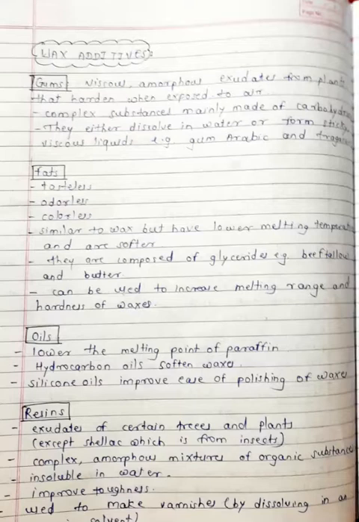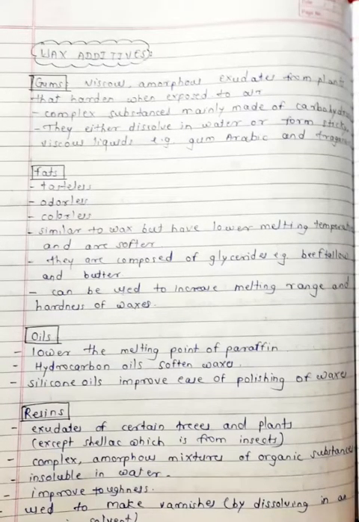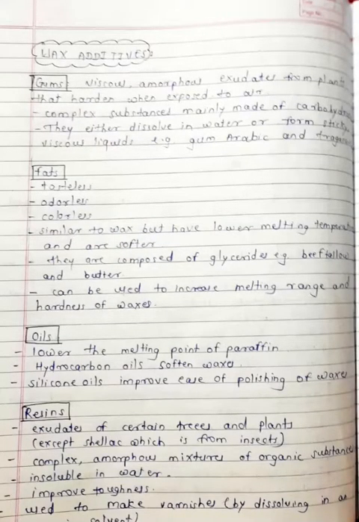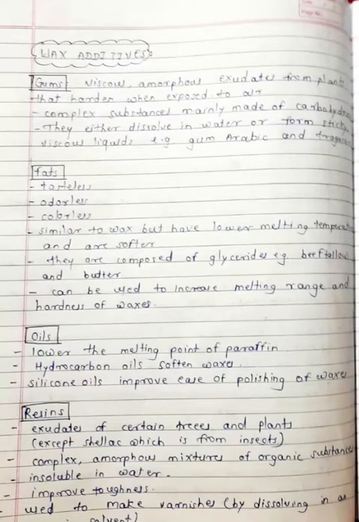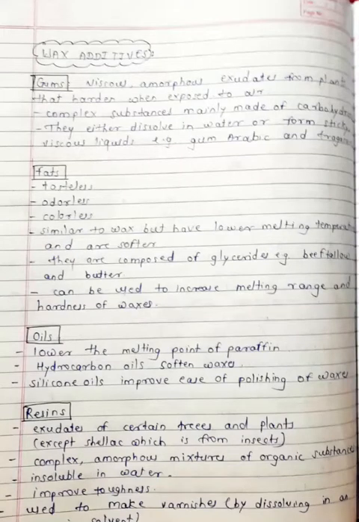Now the resins, exudates of certain trees and plants except shellac, which is from the insect. So resins are exudates from the trees and the plants, but shellac is also resin, but we are not obtaining it from the plants. We are obtaining shellac from the insect. Complex amorphous mixture of organic substances. Resins are insoluble in water. They will improve the toughness, used to make varnishes. So we know that for making varnishes we are using resin by dissolving in an organic solvent.